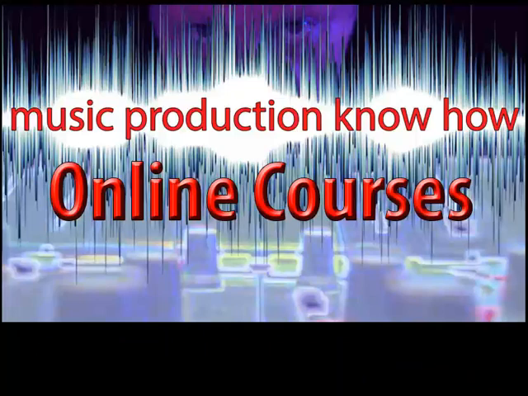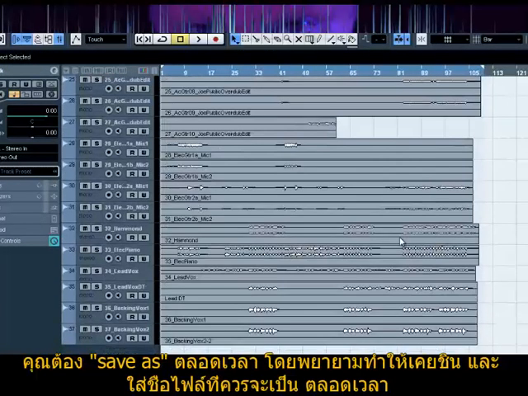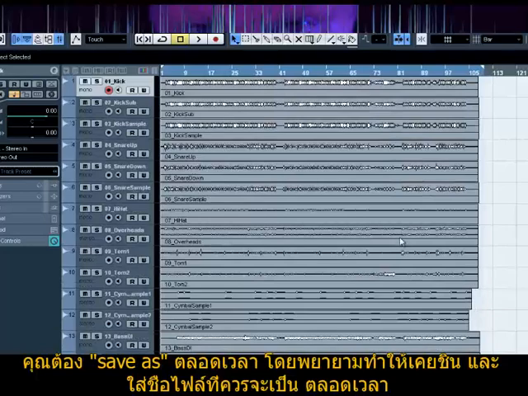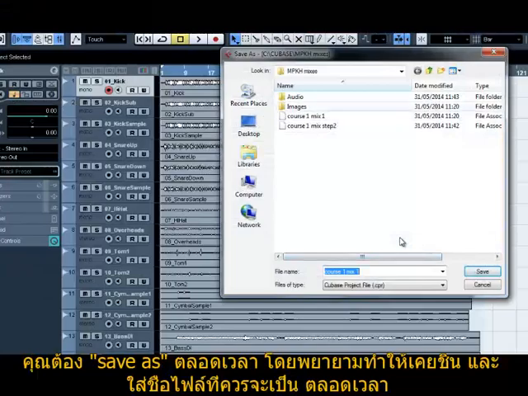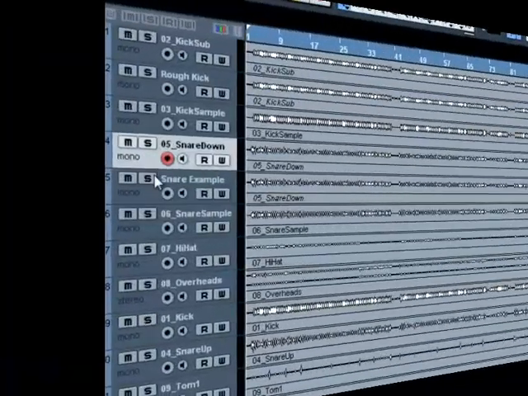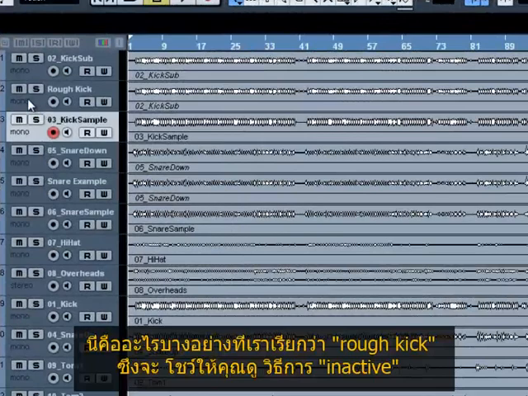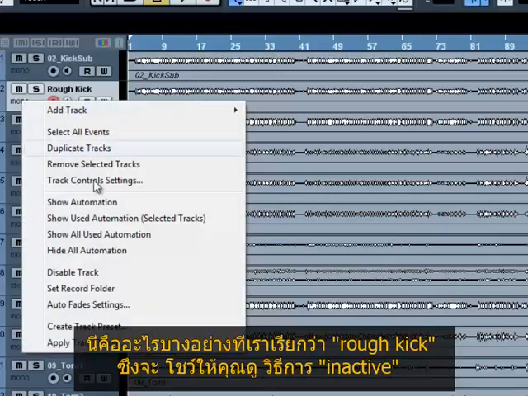So before we do anything we must save as, and it's good to get into the habit of saving as all the time. When you're going to do something serious you must save as, and try to write down in the file name what it is you've saved it for, if possible. So here's something I've called rough kick, which could be anything, but it could be something you don't need anymore to mix. So I'm going to disable that or make it inactive.